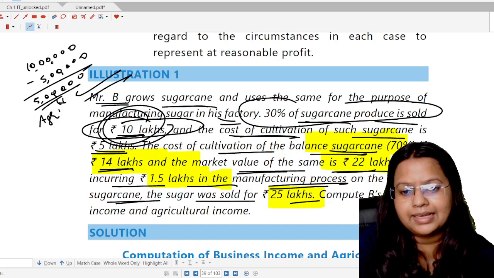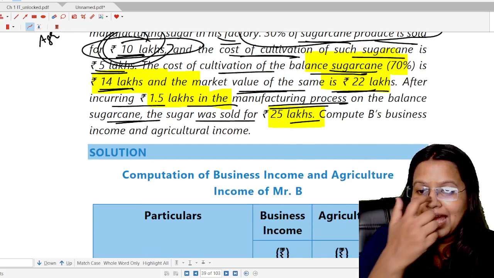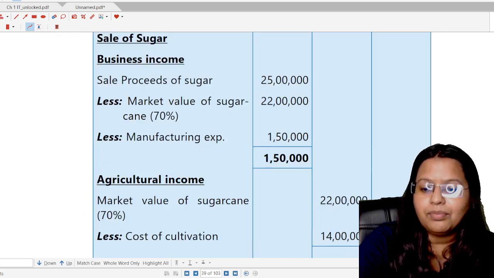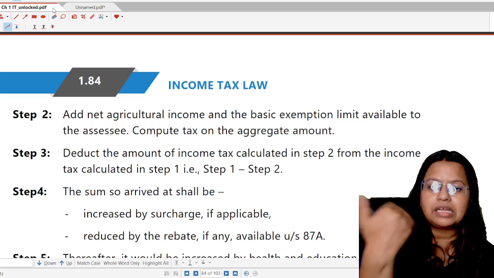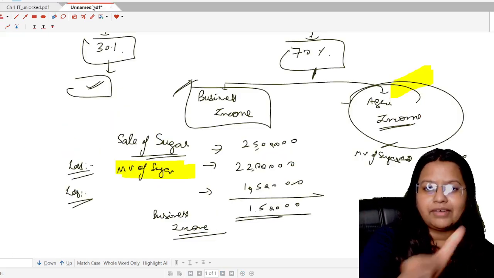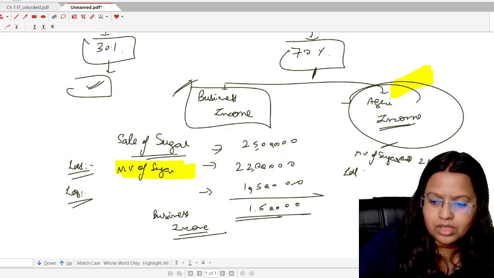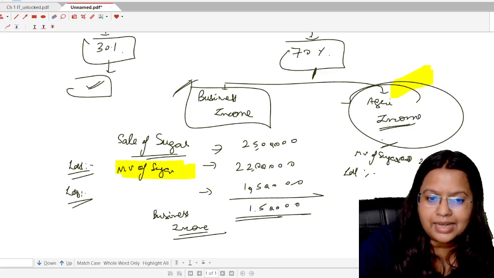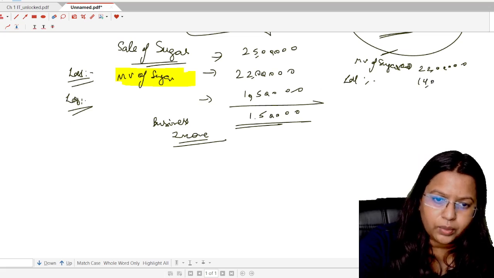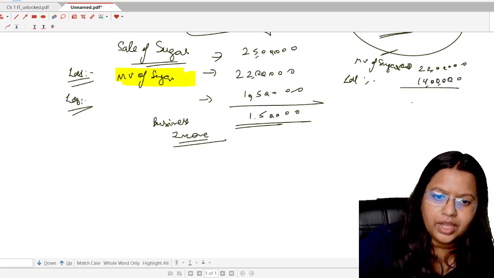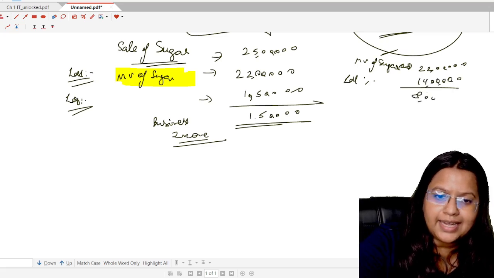So here we are taking the market value of sugarcane, 22 lakhs. Less, how much expenditure he has incurred for earning that income. That is the cost of cultivation, 14 lakh rupees. To grow that sugarcane, he has incurred an expenditure of 14 lakh for its 70% part. So 22 minus 14, that is 8 lakh rupees.